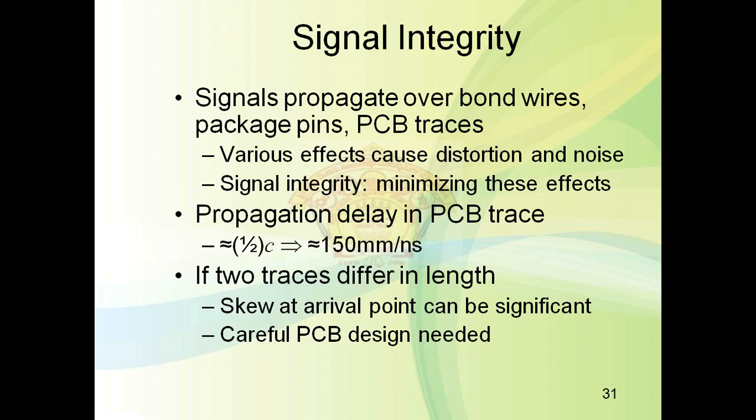So this is how the signal flows from source to destination: from the IC, then bond wires, then pins of that IC, then the PCB trace, and then on the receiver side it goes the reverse way, that is pins, then bond wires, and then the IC. In this way you get the time required to propagate the signal. Along this path, the signal causes distortion and introduces noise.